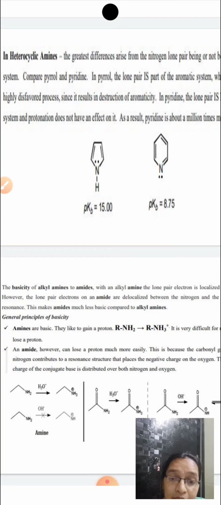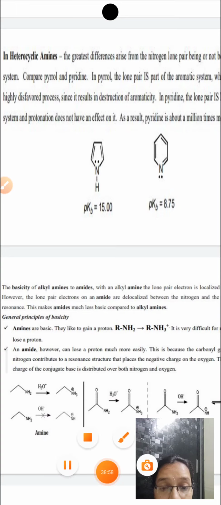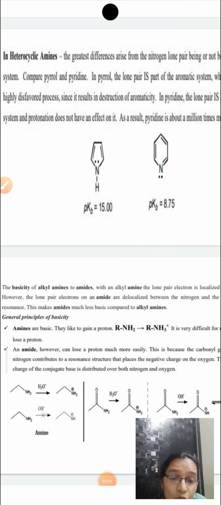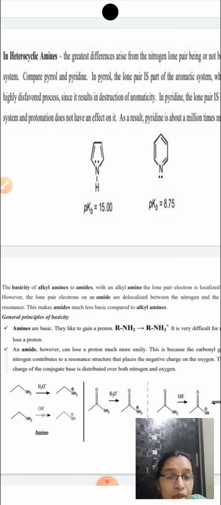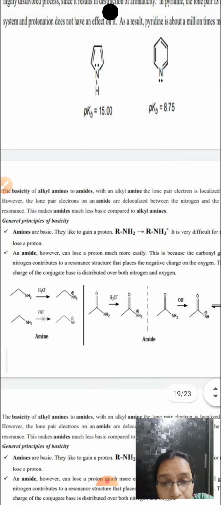Why? Because in the case of amines, what is happening? Amines are bonded to aliphatic plus I groups, but whereas in the case of amides, the lone pair of electrons on the nitrogen is delocalized to the CO group. Okay, so now when they are delocalized to the CO group, they are not available for protonation.